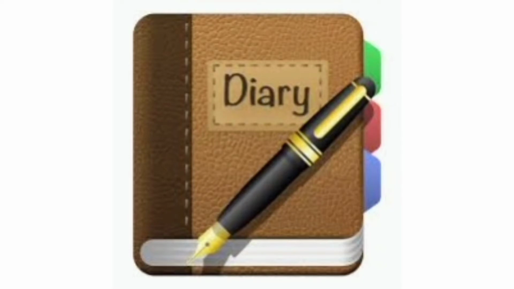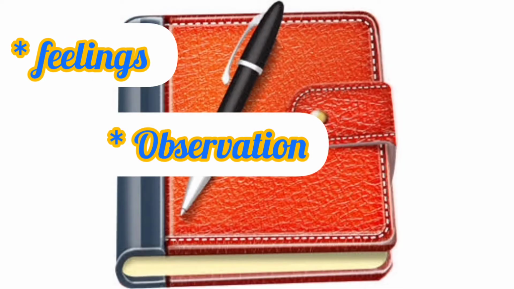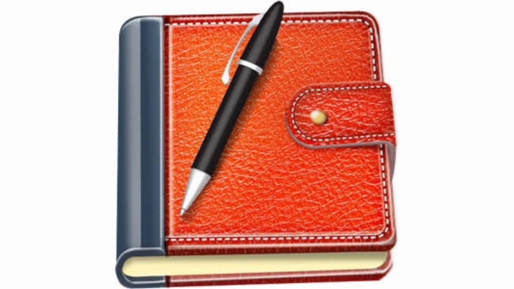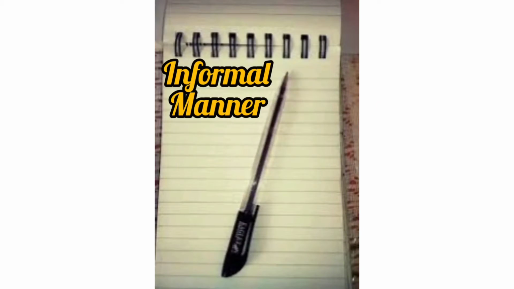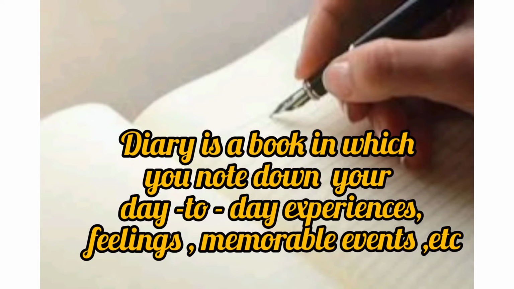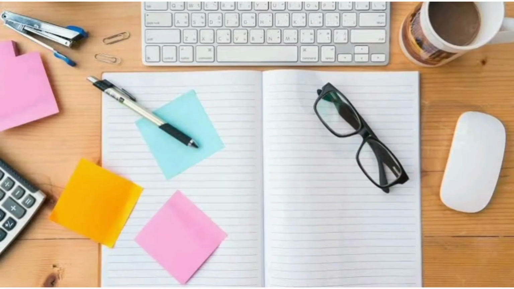In your diary, you can record your feelings, observations, and reactions about different experiences. It is a very personal piece of writing that is written in an informal manner. So we can say that a diary is a book in which you note down your day-to-day experiences, feelings, memorable events, etc.